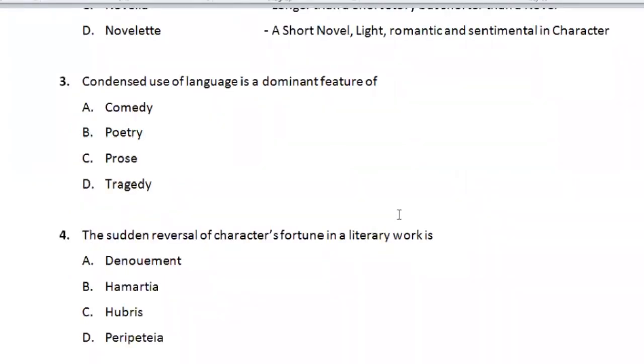Question 3, condensed use of language is a dominant feature of A, comedy, no. B, poetry, yes. C, prose, no. D, tragedy. Poetry is a shortened form, but yet it contains the same message, okay? So it's written in short form, the language is condensed, it's short, okay? A poem, rarely do you find a poem that contains 2 pages.